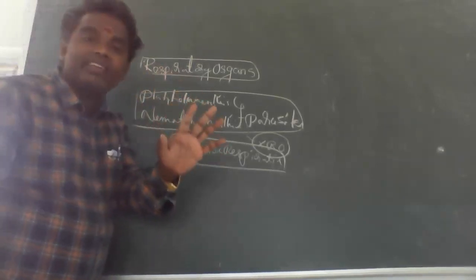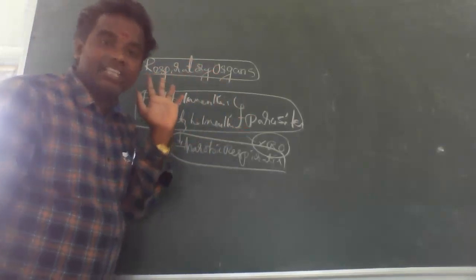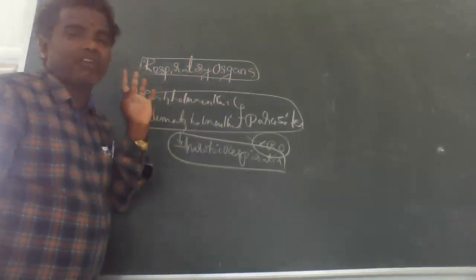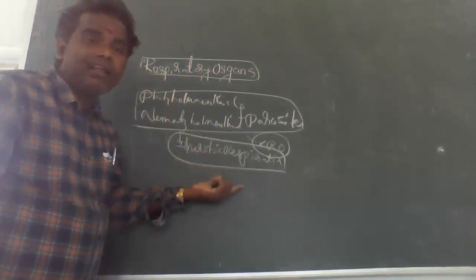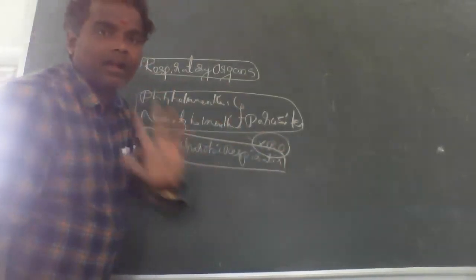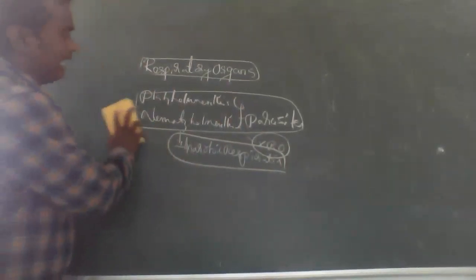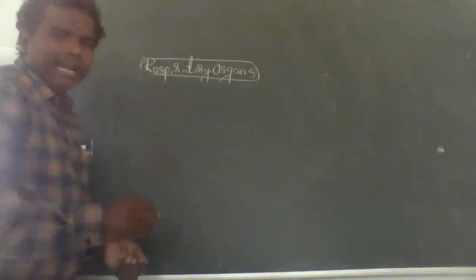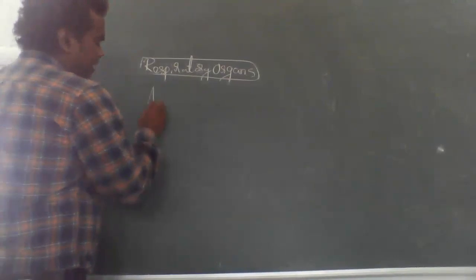For years and years they survive in anaerobic respiration, in their parasitic nature. That's why platyhelminths and nemathelminths don't have any respiratory organs. Clear? Next, platyhelminths and nemathelminths are completed.